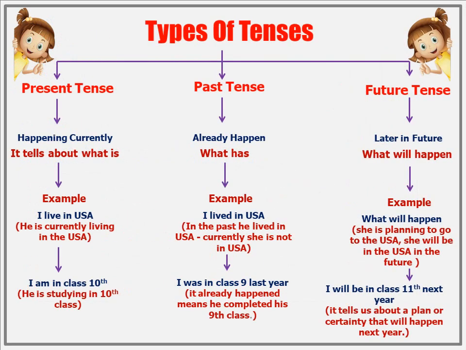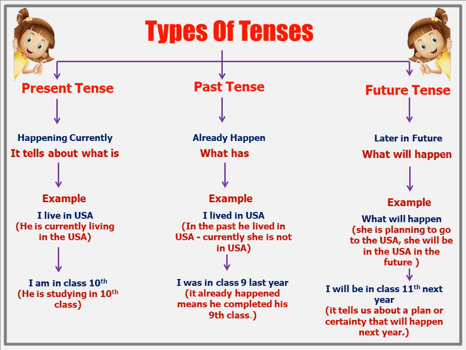There are mainly three types of tenses: present, past, and future. Present tense. The present tense tells us about what's happening now. It tells us what you're doing or where you are currently. Example: I live in the USA. He is currently living in the USA. So, right now, he's in the USA, maybe eating a burger or walking in New York.